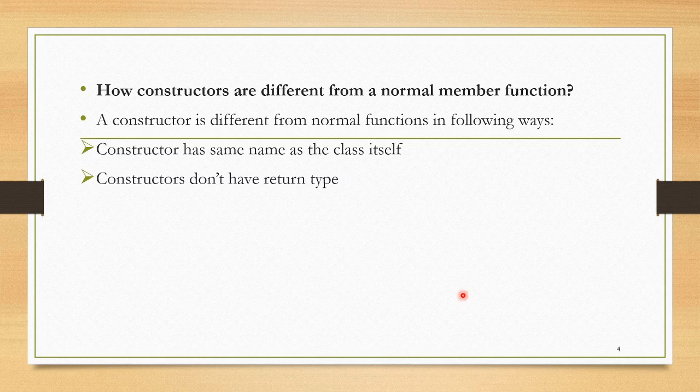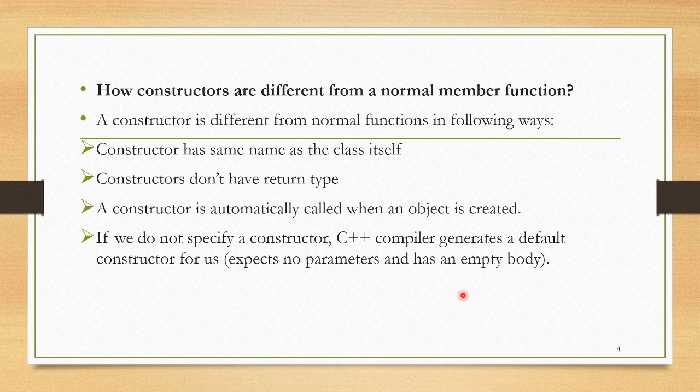For functions we have a return type, for example void display, where void is the return type. In case of a constructor, they don't have any return type. A constructor is automatically called when an object is created, as I said.